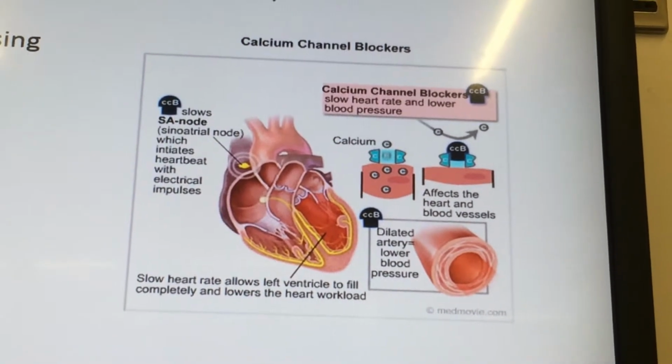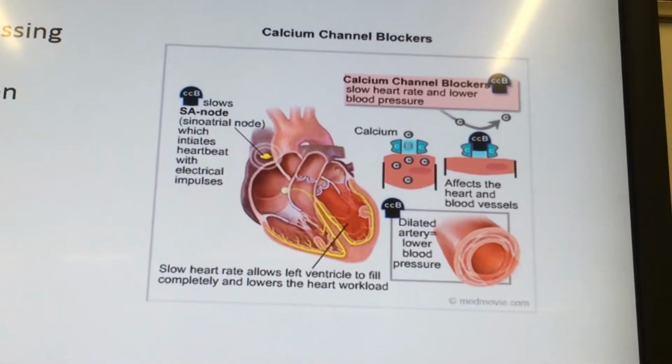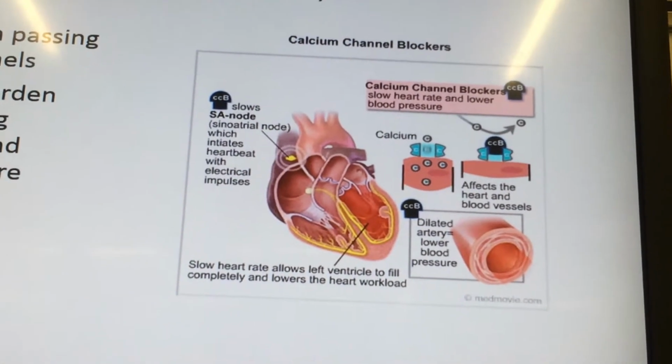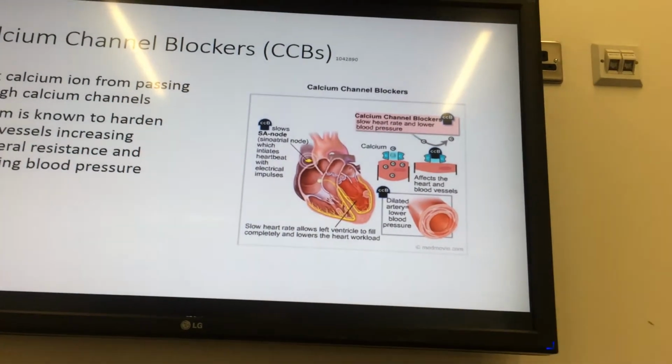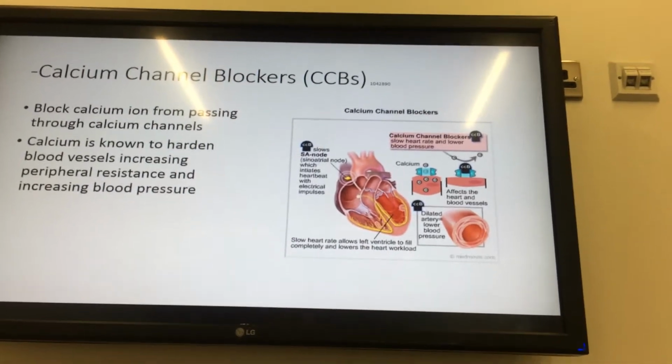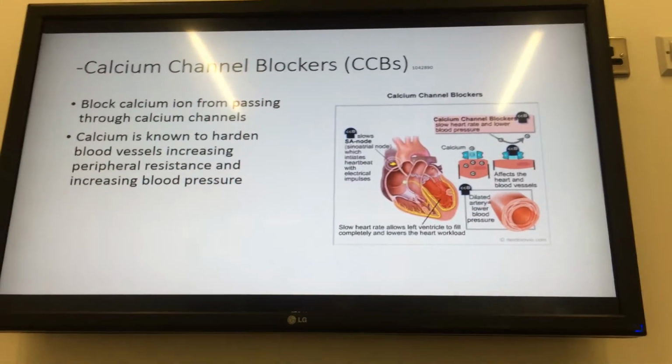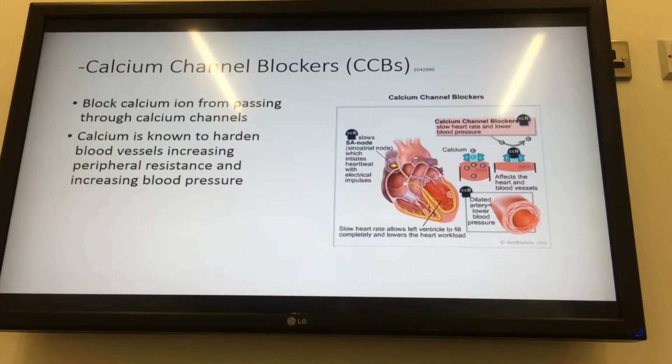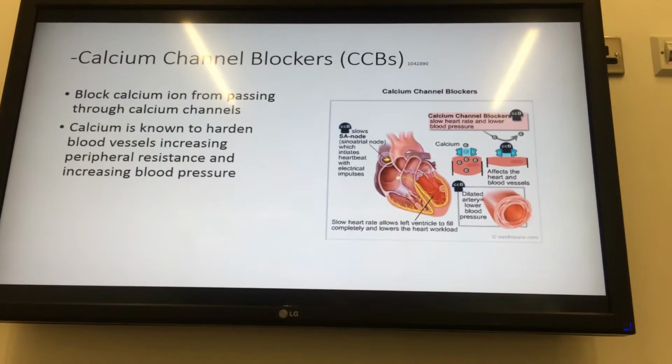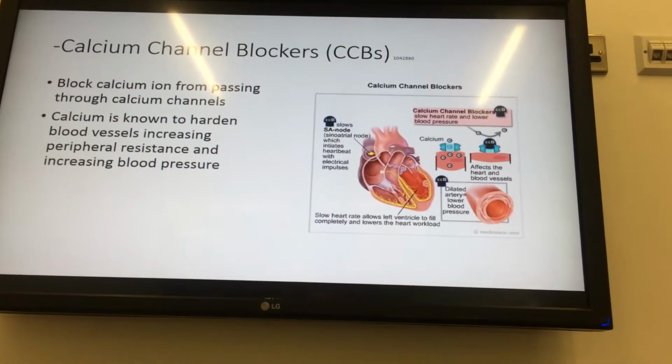However, because dihydropyridine CCBs result in a decrease in blood pressure, the baroreceptor often initiates a reflexive increase in sympathetic activity, leading to an increased heart rate and contractility.